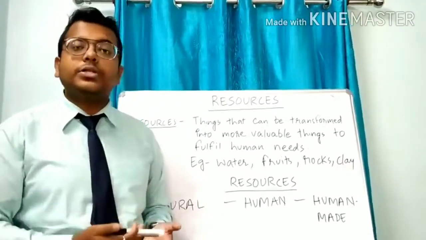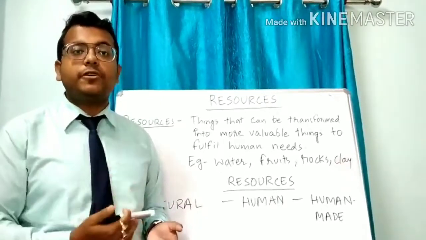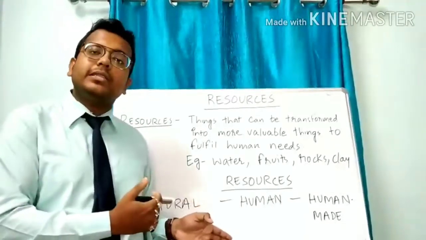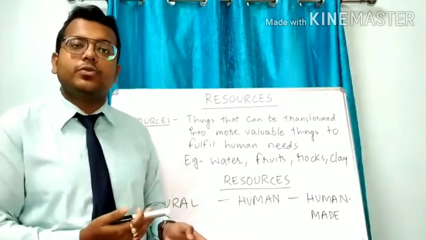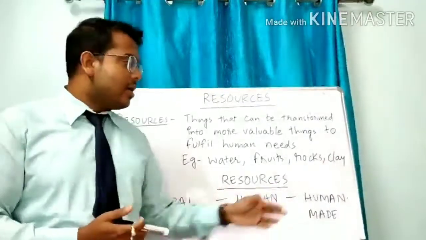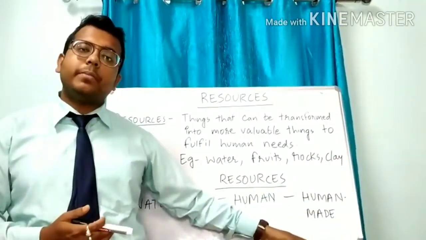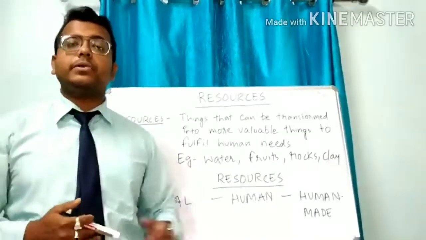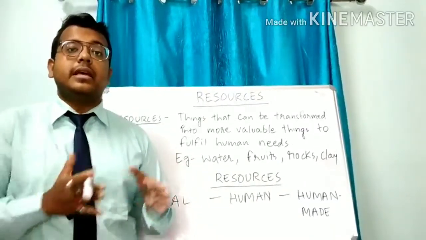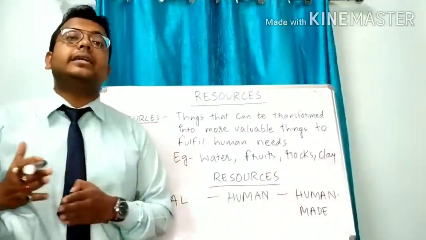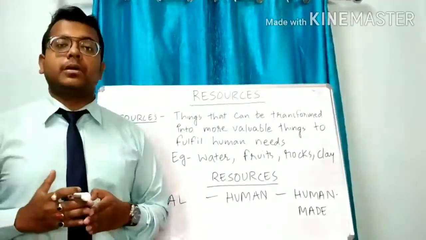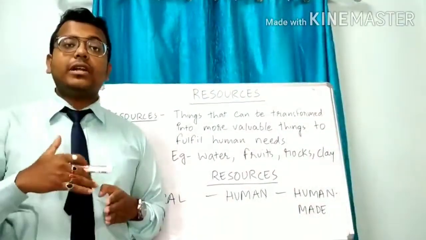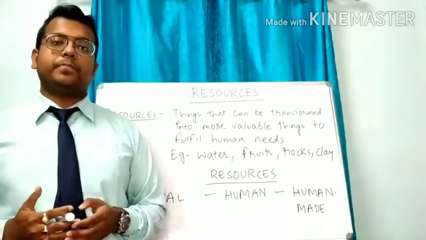With our knowledge, skills and efforts, we can turn these natural resources into finished goods. Understood? And what are human-made resources? These are resources that are made by human beings themselves. Understood? So we will discuss it briefly.